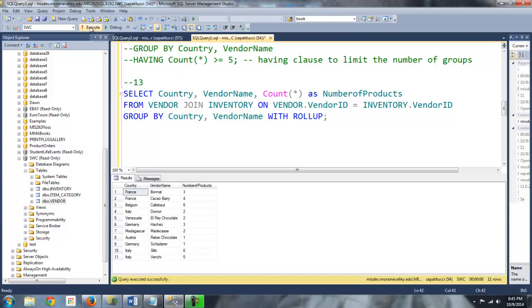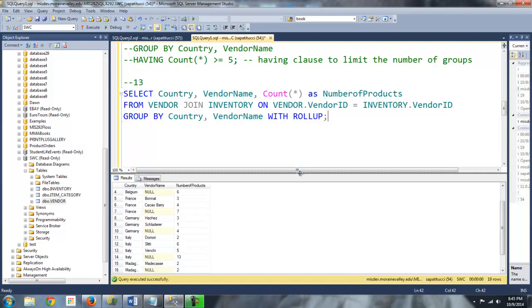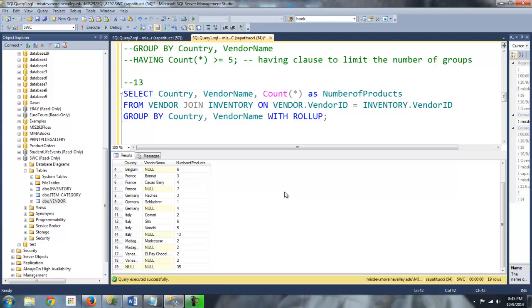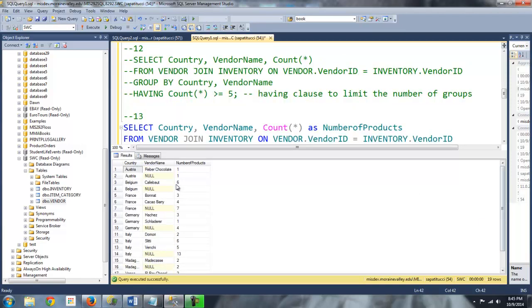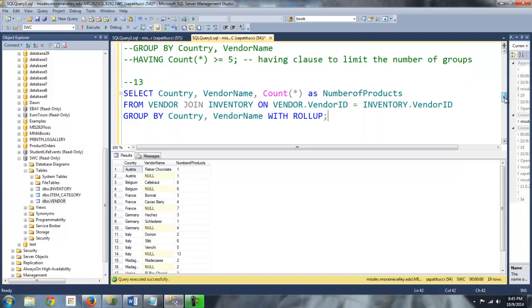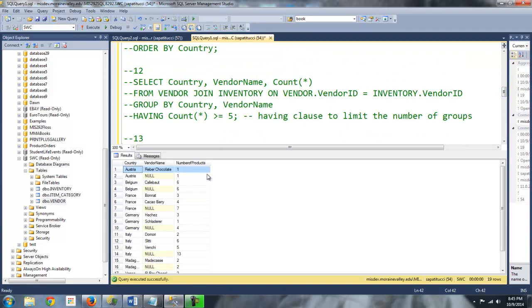And watch what happens. What this will do, what roll-up does, and there's another one that they talk about in this chapter, called cube, C-U-B-E. I don't really need you to know about that one. Just kind of have the roll-up in the back of your mind. This will add a summary row per country here. So for example, it's kind of difficult to see with Austria because there's just one Austrian vendor, but I have a total row here for Austria.